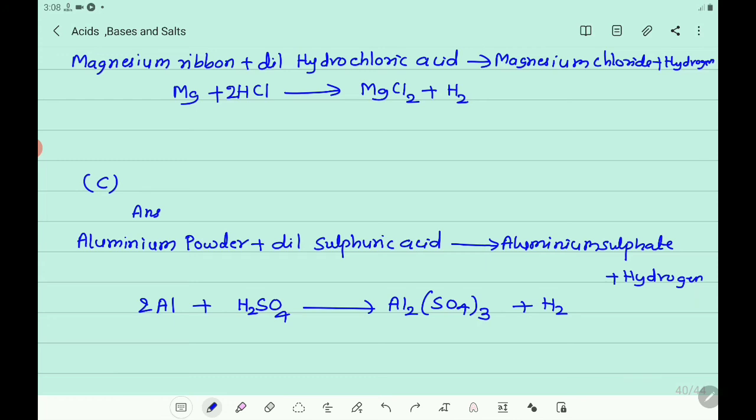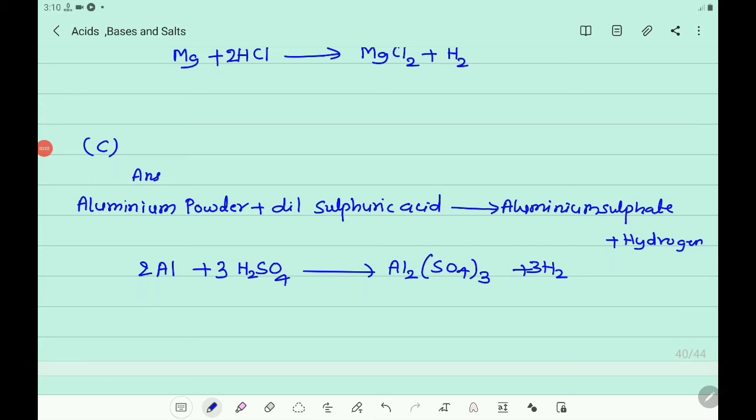Then here you observe SO4 thrice is there. So 3 must be there. 3 sulfur and 3 into 4 oxygen is 12. So to balance it, you take 3 here. Then you got 3 into H2, so here you write 3.